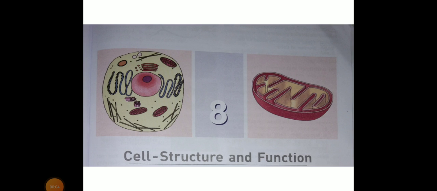Today we are going to discuss chapter 8, Cell Structure and Function. We have learned in our last class about cell structure, shape and size. Today we are going to discuss differences between prokaryotic and eukaryotic cells.